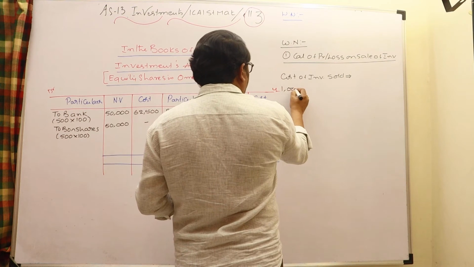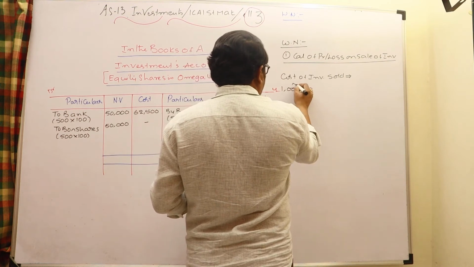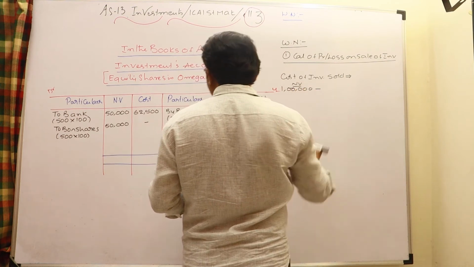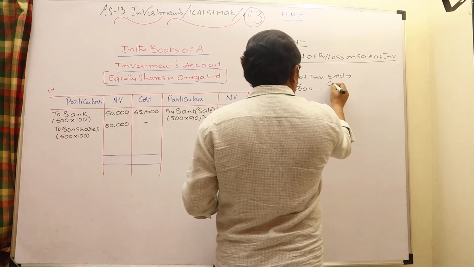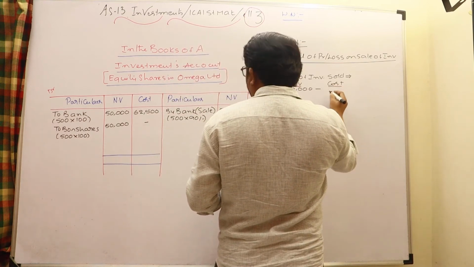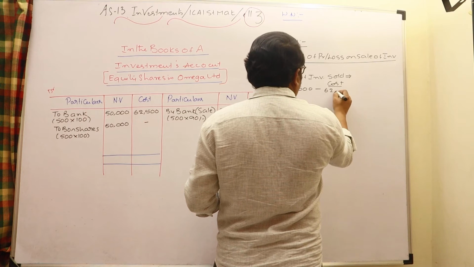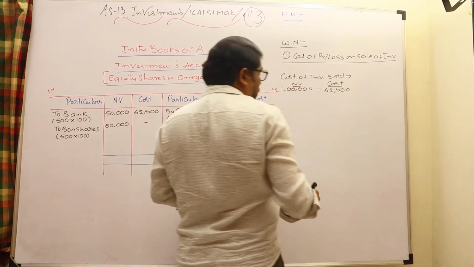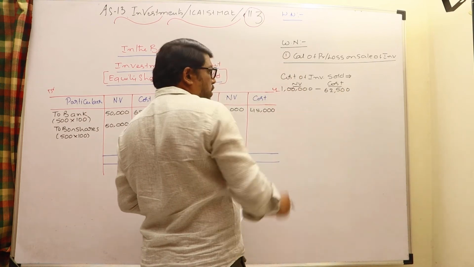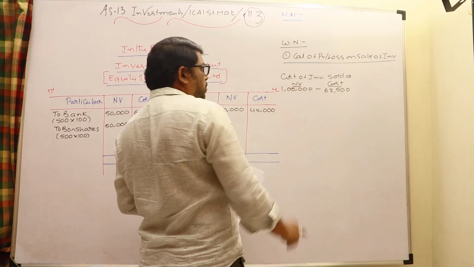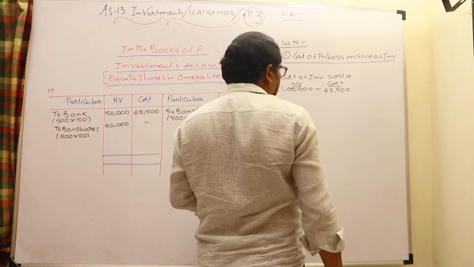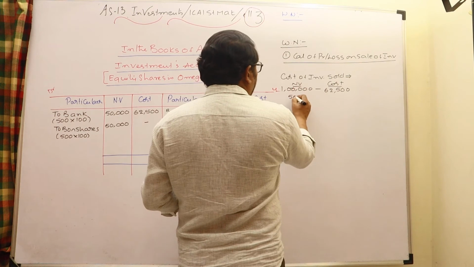Total nominal value of investments you are having is 1 lakh, and the cost incurred is 62,500. Right now 50,000 is sold.